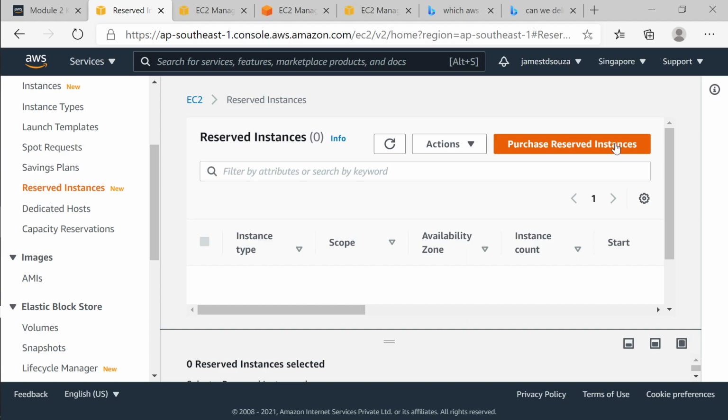But let's say the hotel says, if you're very sure that you're going to stay in my hotel for 1 year, then definitely the hotel will say, you're staying in my hotel for 1 year, I will give you 72% discount. So the cost is reducing by 70% because upfront you know that you're going to use that much of the resources, and that is what happens in reserved instances.